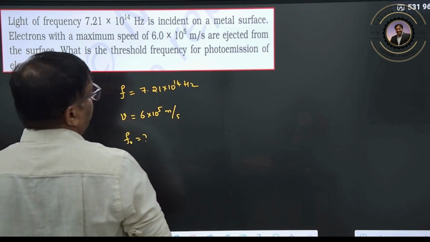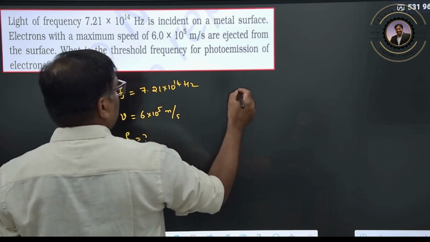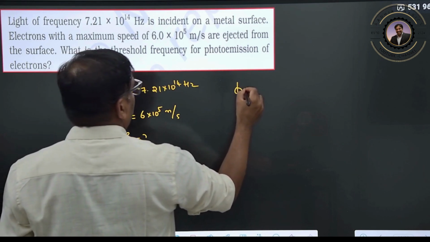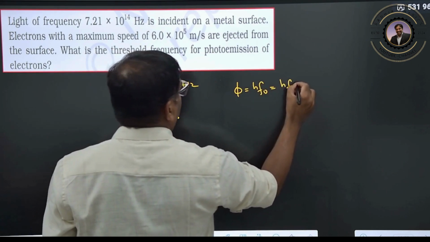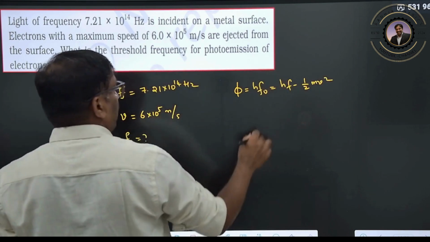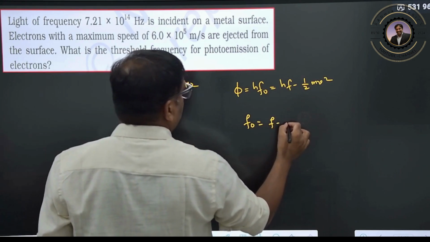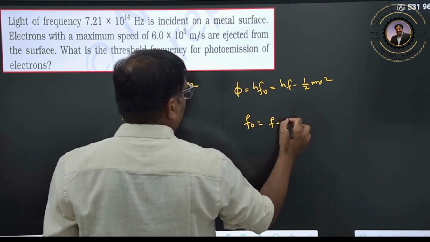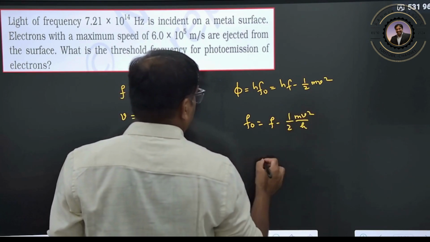Here again the same formula. The work function, that is h into f naught, is equal to h into f minus half mv square. So dividing, f naught is f minus the kinetic energy, half mv square by h.